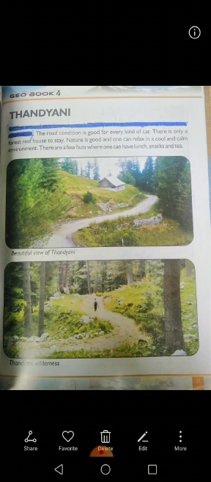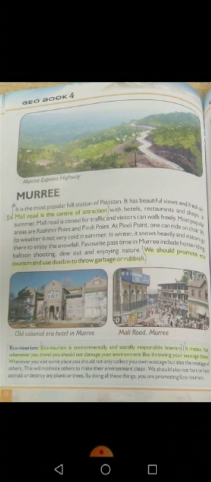The next topic is on page 56, that is Murree. It's also a very famous place, you all know that. In this topic, we have three lines to learn. The first is the second line: Mall Road is the center of attraction. Where is Mall Road located? Mall Road is situated in Murree, and it is the center of attraction.